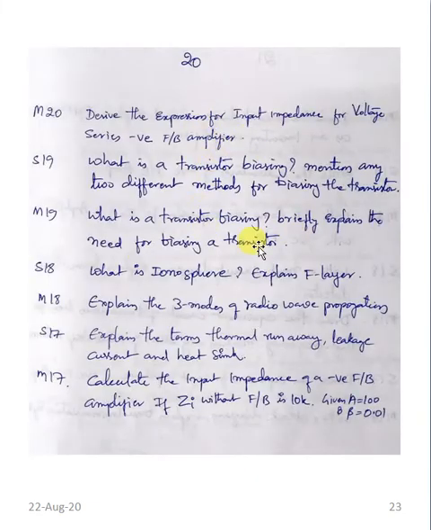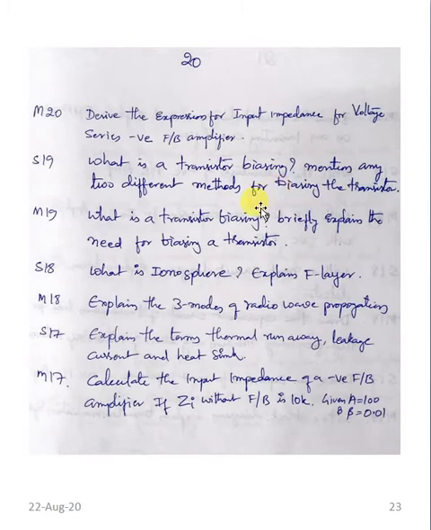And question number 20. This is also one more power question bank. Derive the expression for input impedance of voltage series negative feedback amplifier. What is transistor biasing? Mention any two different methods of transistor biasing. The student needs to write just the names, one and two, and you need to define the biasing.